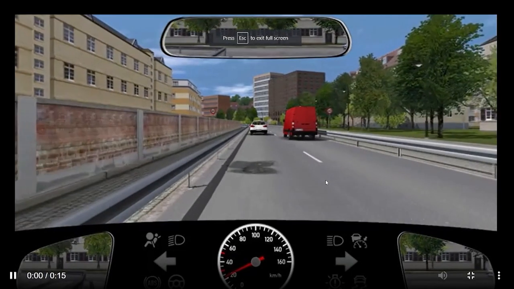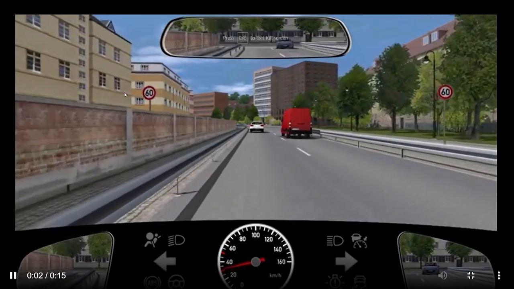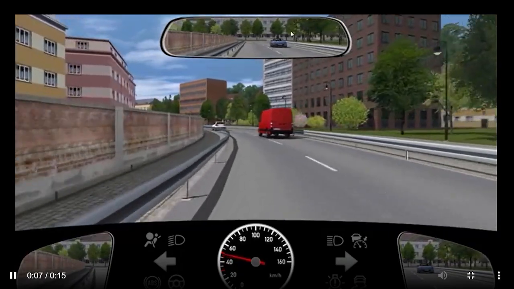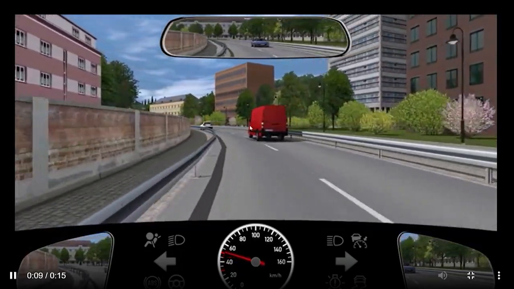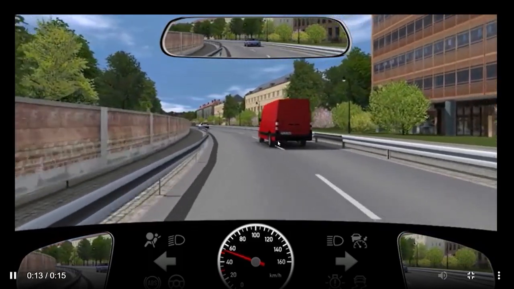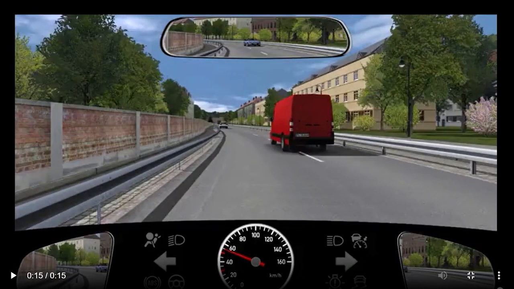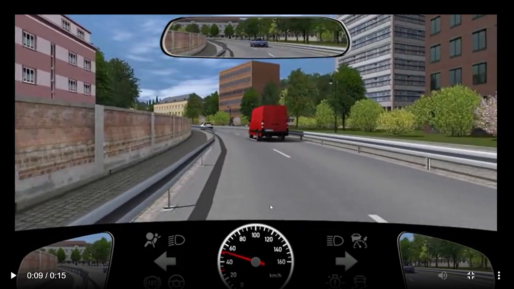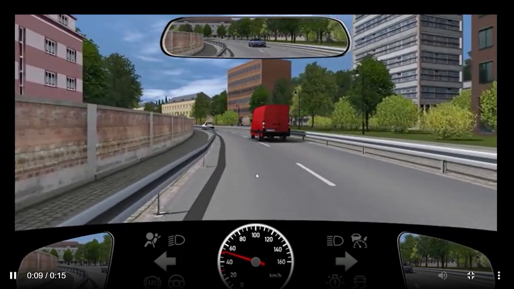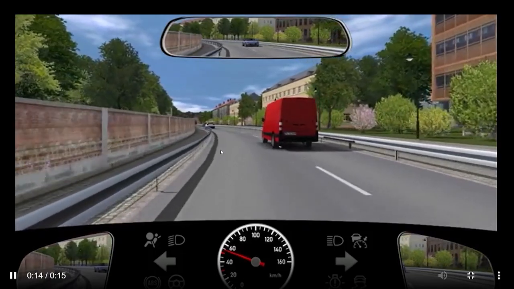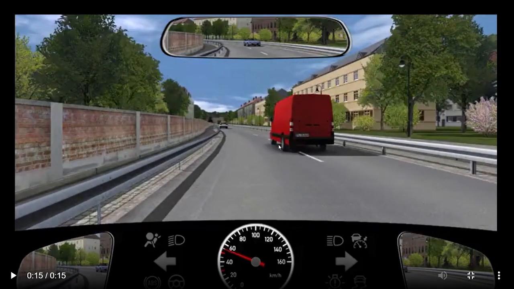Our next question is, again we are moving inside the city, at around 60 km per hour. Behind us there is a car, and then there is a red van. The red van is trying to come into our lane without giving an indicator, and although there is not much gap between the white car and us, the driver is still trying to pull into the lane, almost coming into the lane. So what should be your behavior?